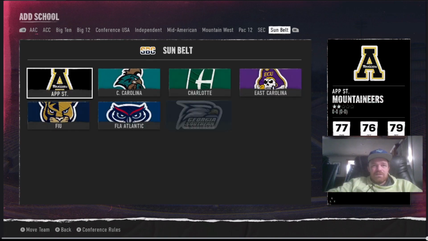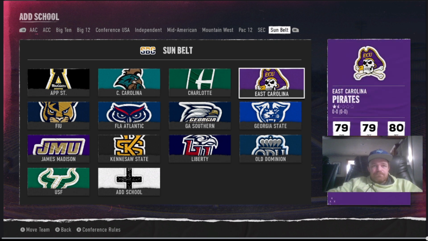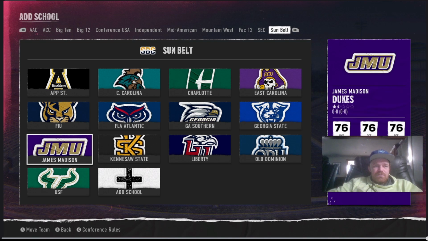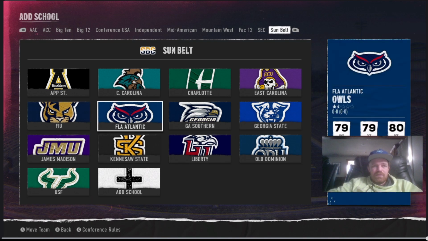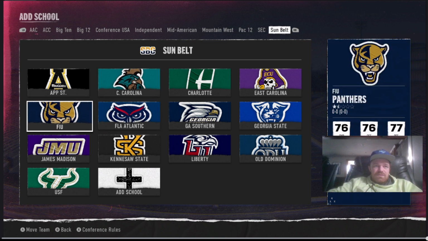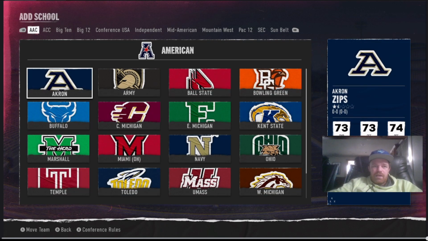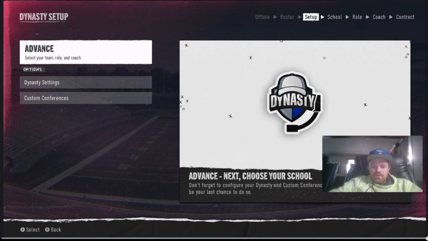I'm at 16 each. And then the Sun Belt, East Coast, southern part. East Carolina moving over. I moved the Virginia teams over to James Madison, Liberty. Got South Florida in here, Florida Atlantic, Appalachian State stays. So I'm gonna go ahead and simulate at least 2 seasons of this. So I'll go ahead and get started.